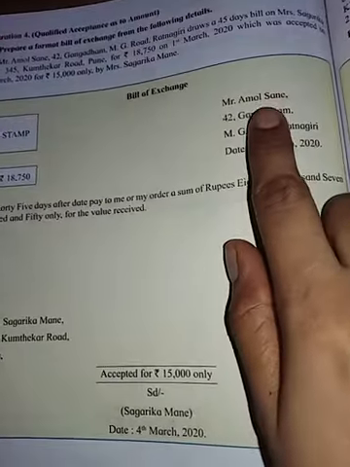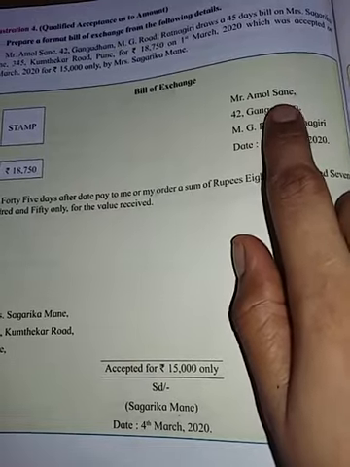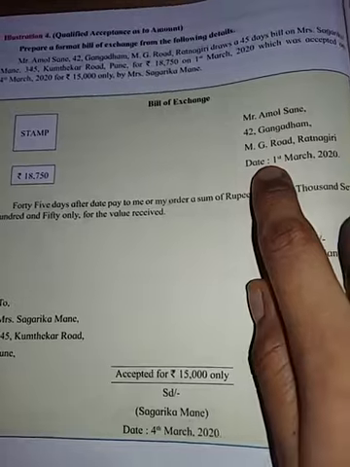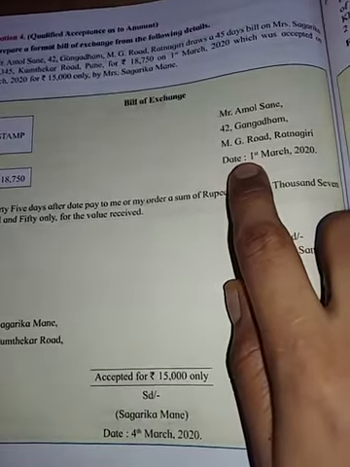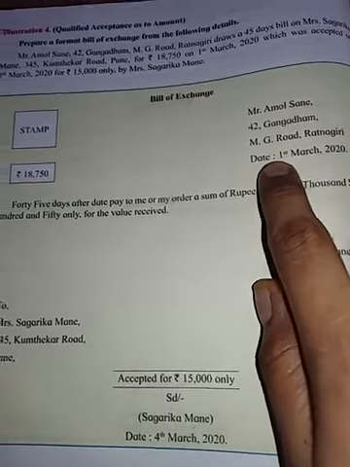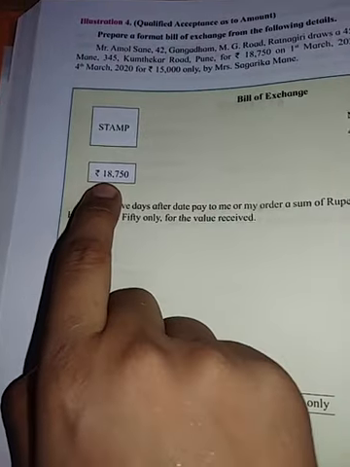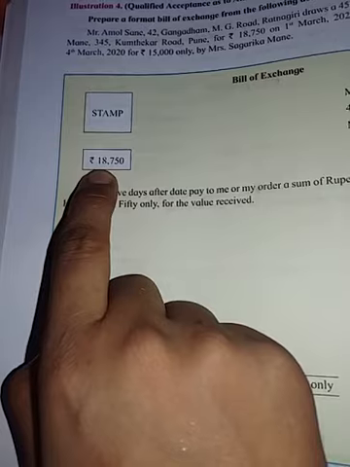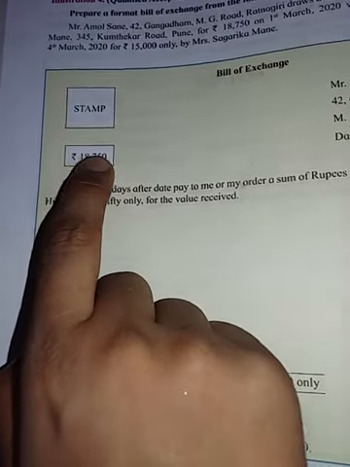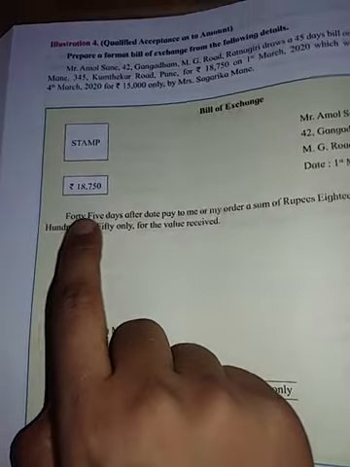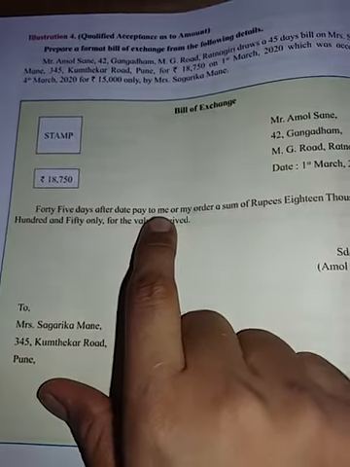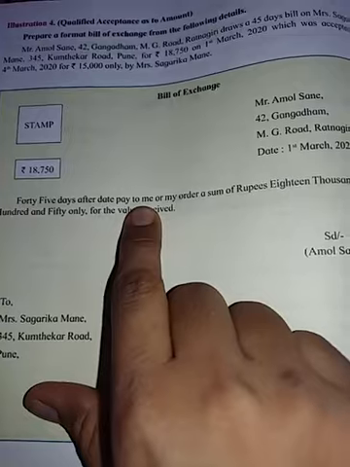See, as we know, on the right hand side top corner, the name of the drawer, his address and date. You have to write the date of the bill, not the date of acceptance. Then stamp, and here you have to write the amount of the bill, not the amount of acceptance. It is the amount of the bill, 18,750. What is the period? 45 days after date pay to me. Why is it written me here? Because no payee is mentioned in the question.